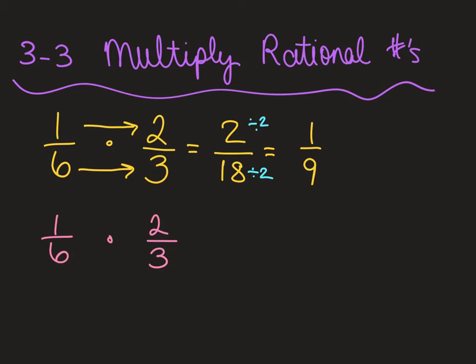Pink method, I can simplify before I even start. I can divide by 2. If I divide by 2, 2 divided by 2 turns into 1. 6 divided by 2 turns into 3. So numbers that are diagonal can be simplified before you even start. Now, if I multiply straight across, I end up with, guess what? 1/9, same as yellow. It's just I multiplied, then I simplified, or simplify, then multiply.